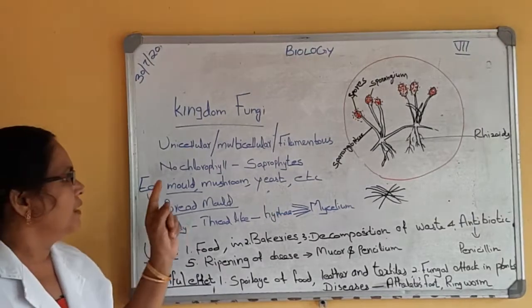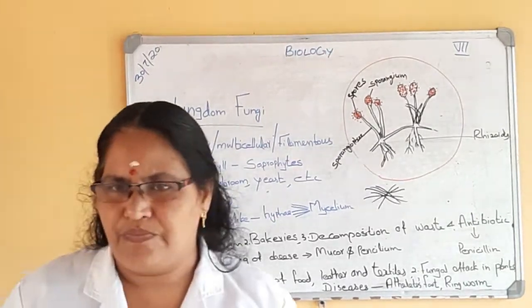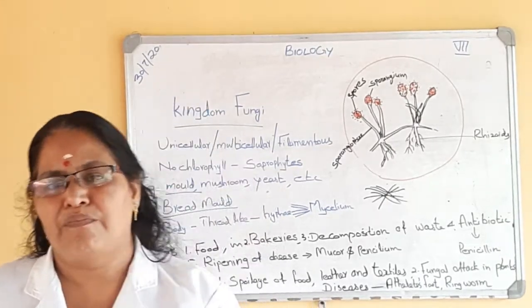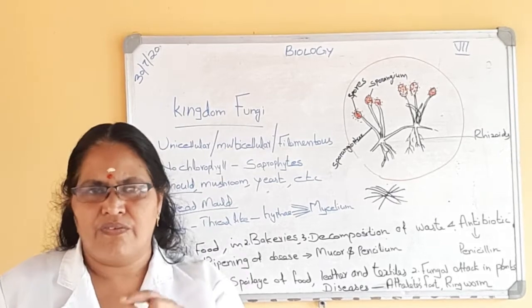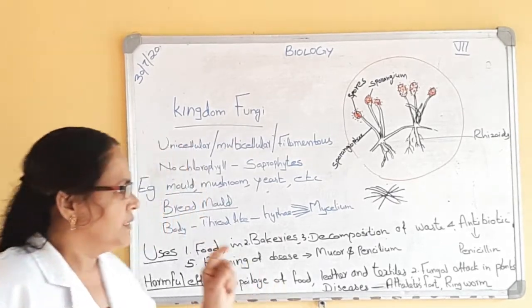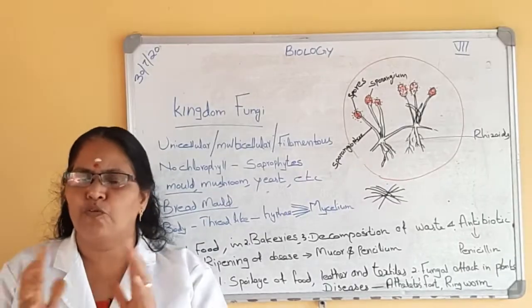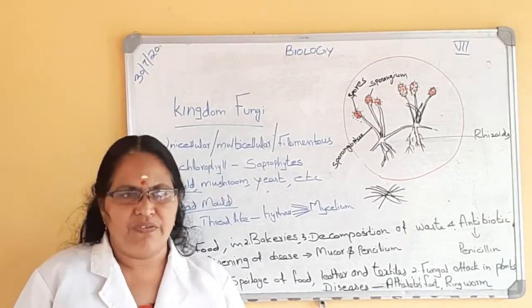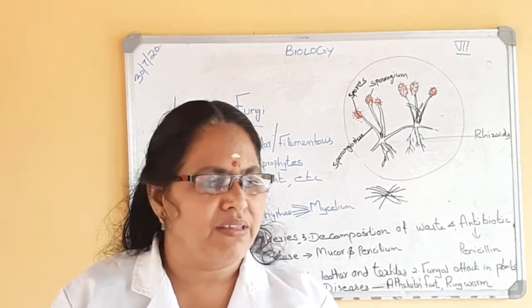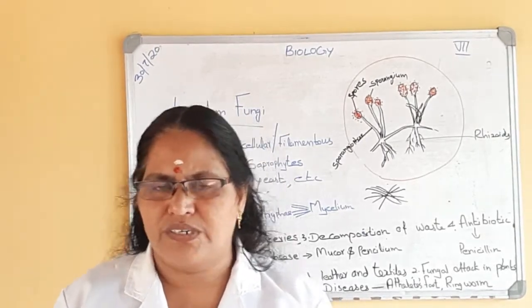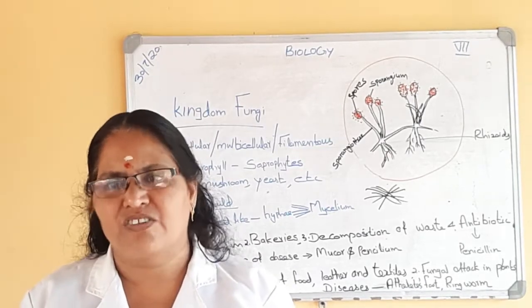Okay. Today our topic is the kingdom fungi. Let us take a typical example and study one example. That is bread mold. Mold means poopal. You are very familiar with the bread mold, and the mold growing on the surface of wood and also on the surface of shoes, bag, etc.